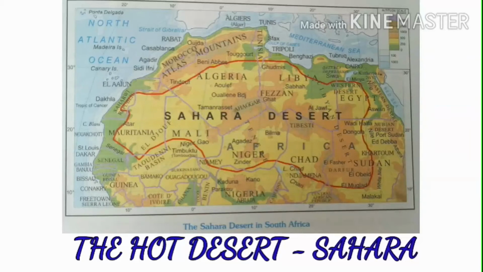Clear, children? These people wear heavy robes to protect themselves from the hot winds and dust storms. Clear? Children, do you understand what I am telling so far?